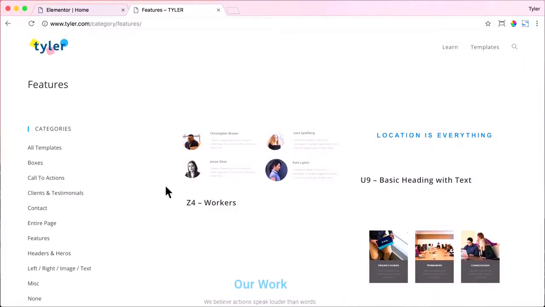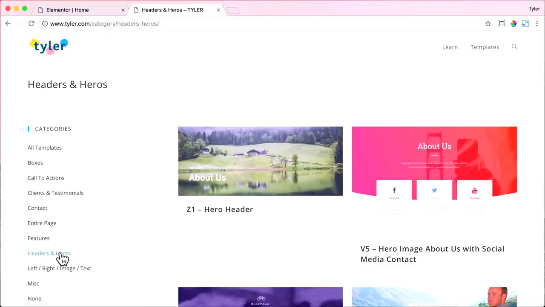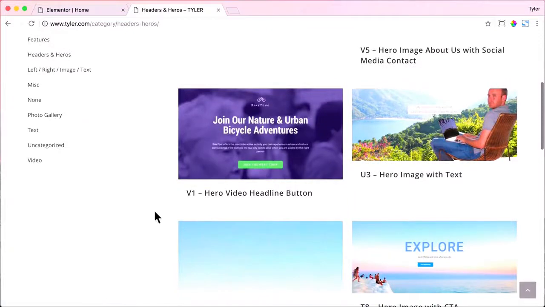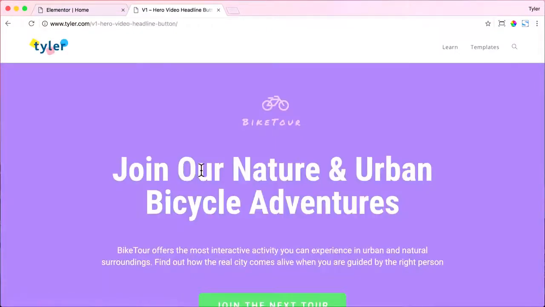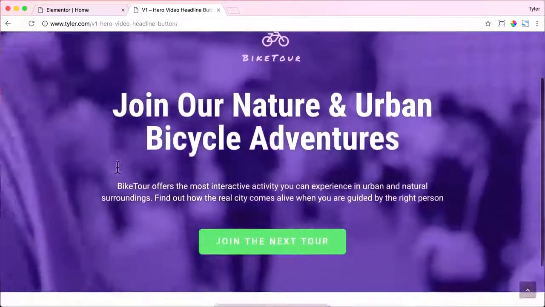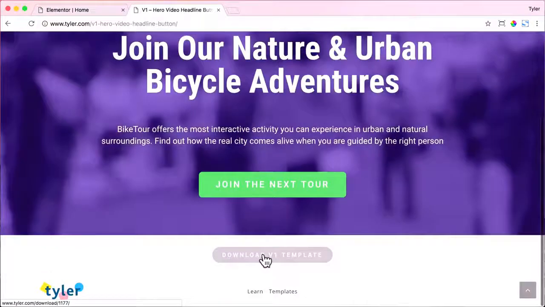And I'm just going to click on headers and heroes. This is like the main image of your website, usually at the top, but it can be used anywhere. You can get creative with it. And just scroll down and look for the one that you want. I kind of like this one, V1. So let's just go ahead and click on it and look at it. And it's pretty cool. It has a video in the background and a big call to action button.